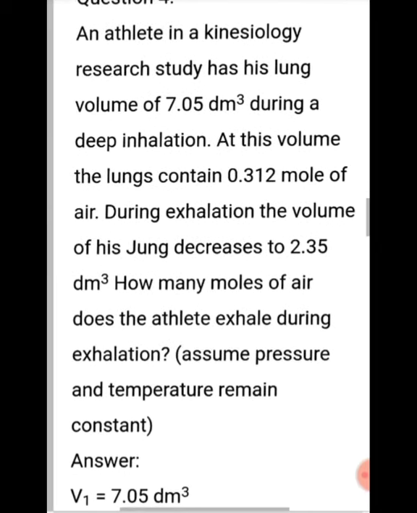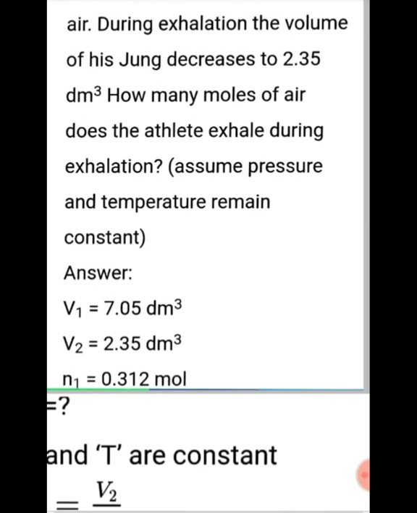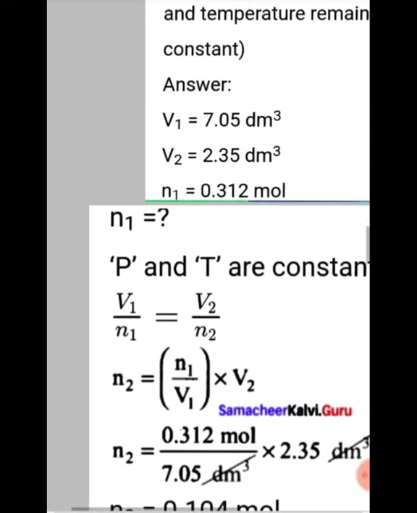Now question number 4. An athlete in a kinesiology research study has a lung volume of 7.05 decimeter cube during a deep inhalation. So one volume is given. At this volume, the lung contains 0.312 mole of air. The number of moles means the n value. So volume and n value are given. During exhalation, the volume of his lung decreases to 2.35. So two values are given for volume, V1 and V2, and for the number of moles one value is given, that is 0.312. Now we are going to find out N2.